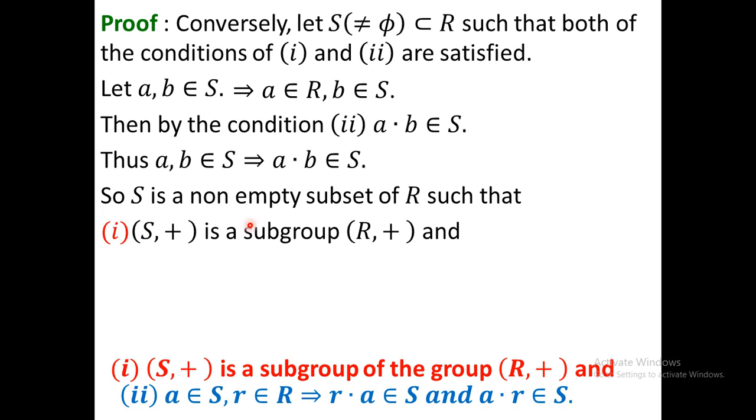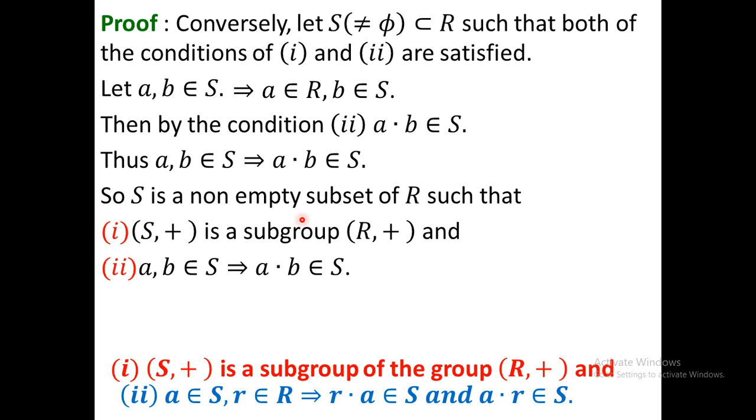Okay, this was the first condition, so this is automatically satisfied. And the second condition is that a, b belongs to S implies that a dot b belongs to S. From those two conditions, you can conclude that S is a subring of R plus dot.